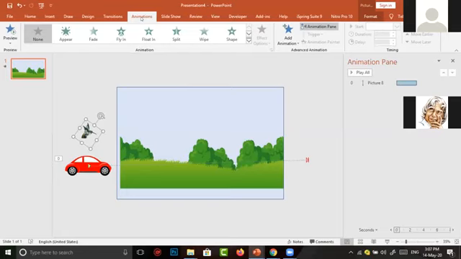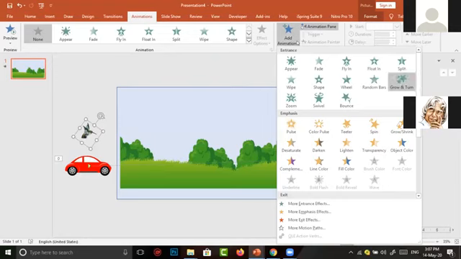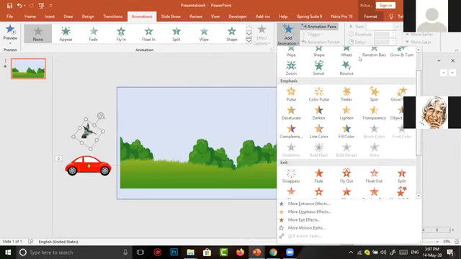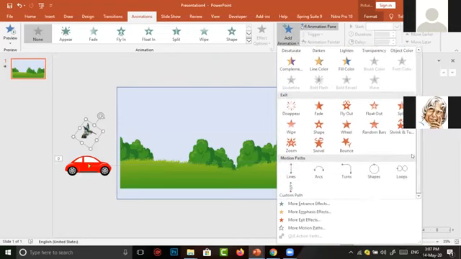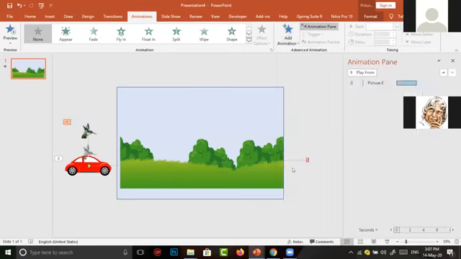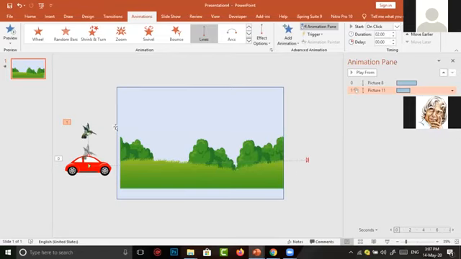For moving a particular character, again you have to go to add animation. In add animation, click on small arrow. Many options are there, in which again I want to give the motion. Here also I select the lines. Here also the starting position of the bird is at the top. Ending position of the bird is below the bird.